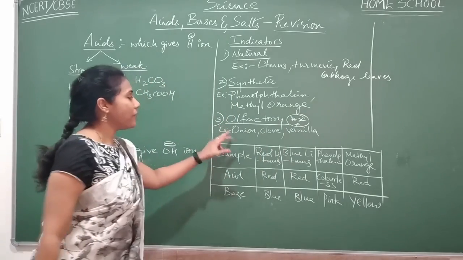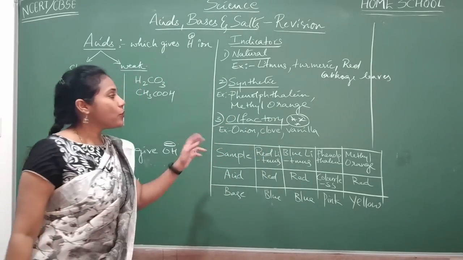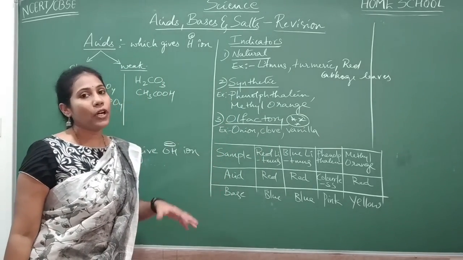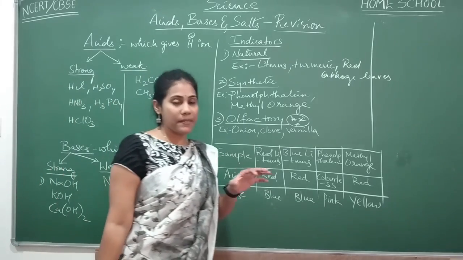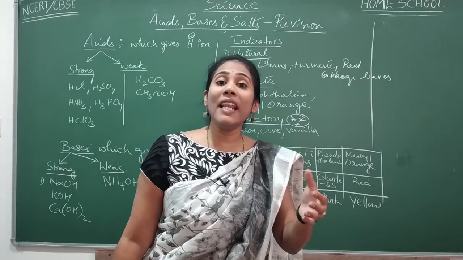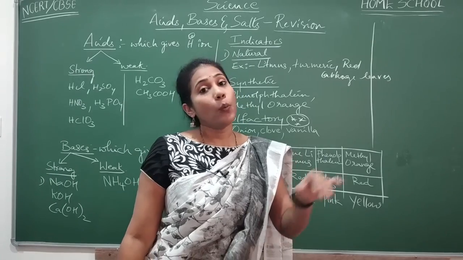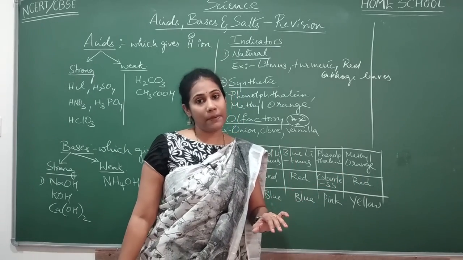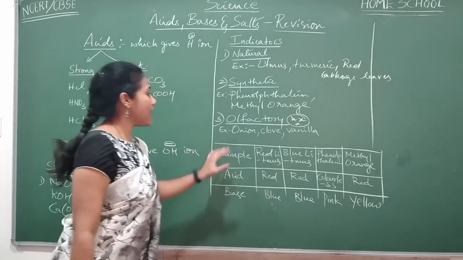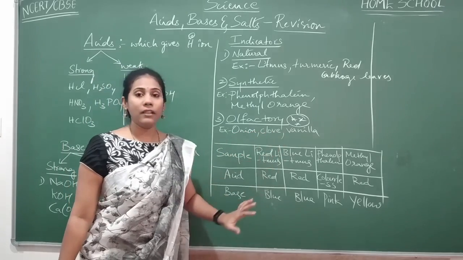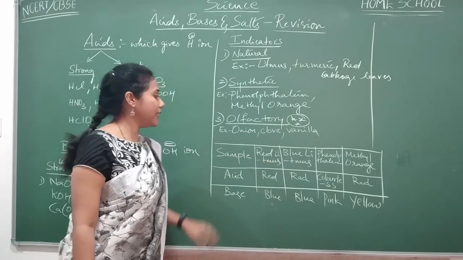You should know its definition as well as examples. So what do you mean by olfactory? Olfactory indicators are those substances whose smell and taste will change when dipped in acid and base separately. Okay. So example: onion, clove, vanilla. These three are important examples.